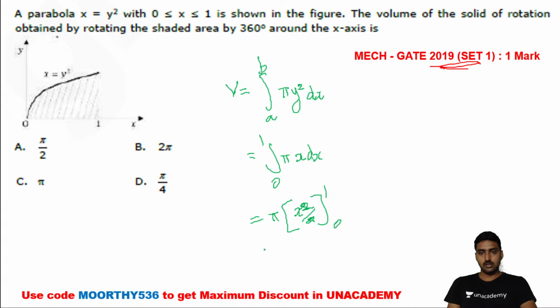It's equal to pi into 1 divided by 2. The solution is pi divided by 2. Pi divided by 2 is the solution. Here option A is the right one. Okay, is it clear now?